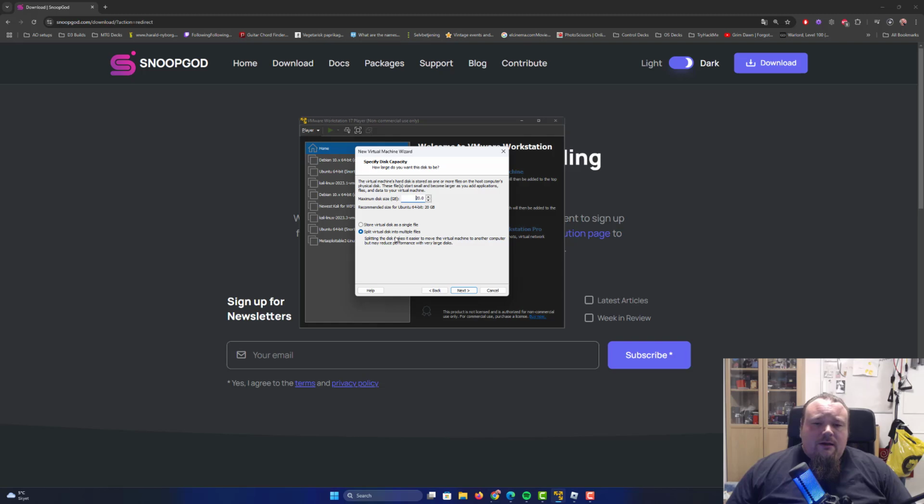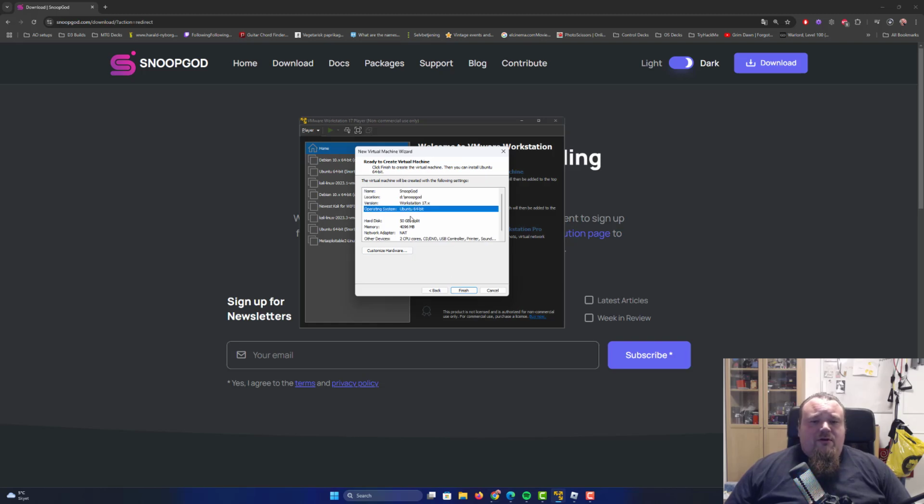Now we're going to go ahead and set the maximum disk size. They talked about 40 gigabytes. Let's give it 50. We have the option here of splitting the virtual disk into multiple files, which makes it easier when we're going to move it around. That is the default choice on my PC, this version of VMware Workstation. If you have that choice, pick it, else stay with what you have.